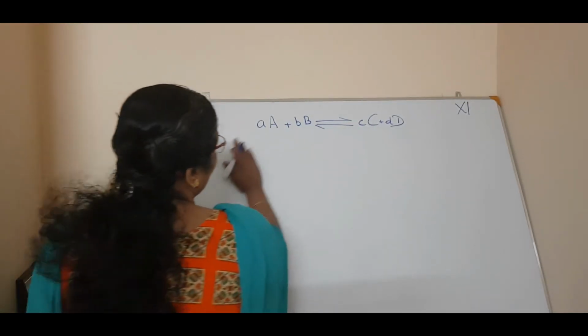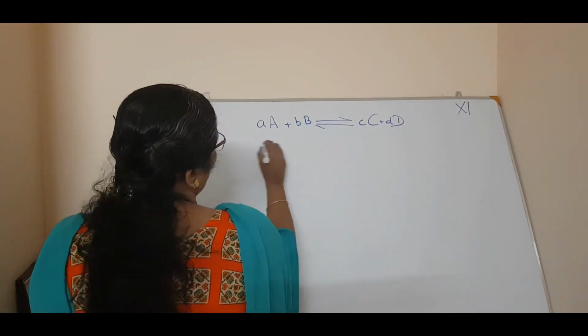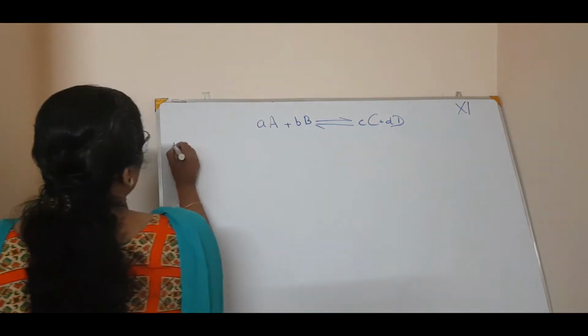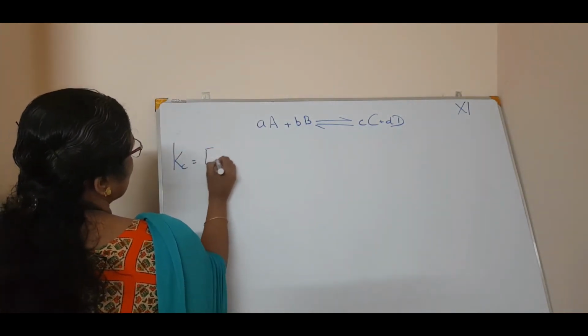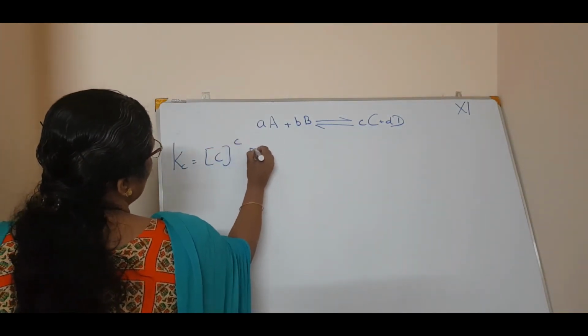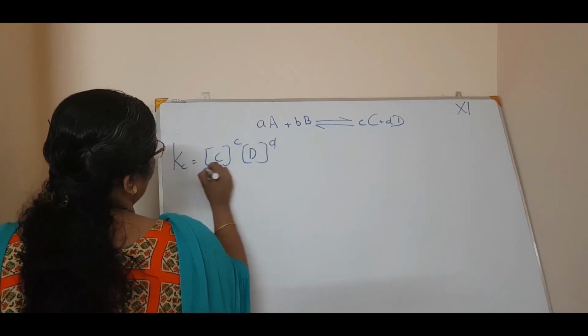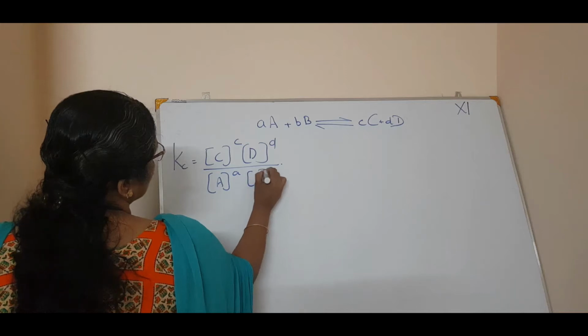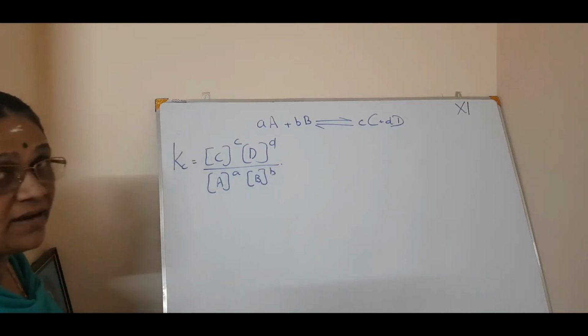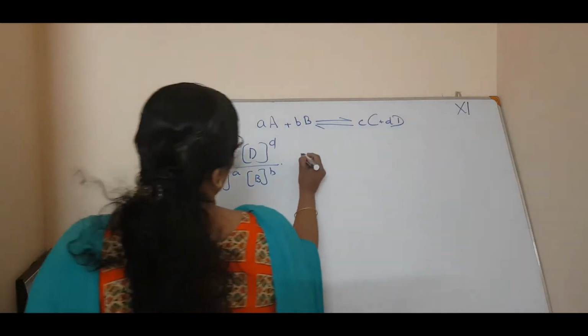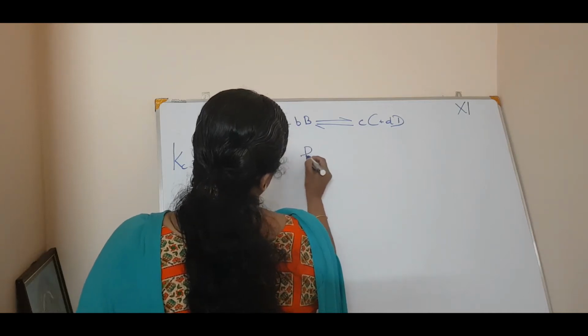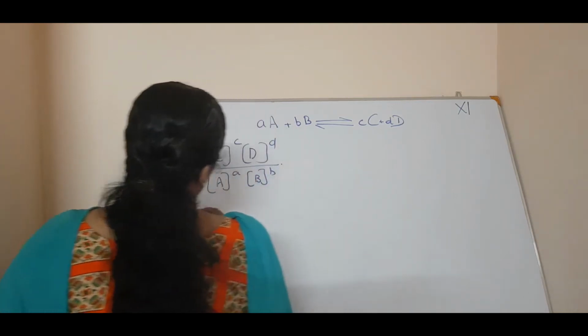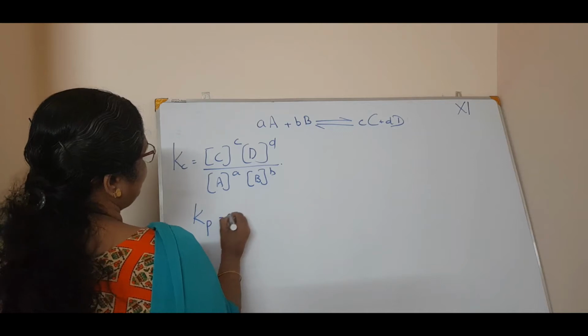First we write Kc, which is equal to concentration of C raised to c into concentration of D raised to d, divided by concentration of A raised to a into concentration of B raised to b.